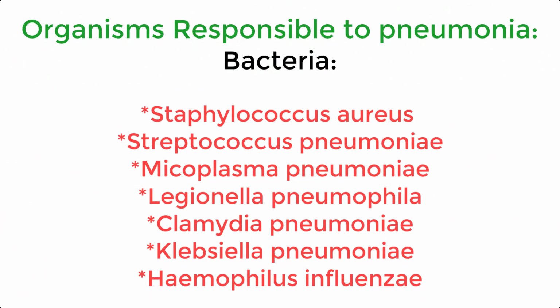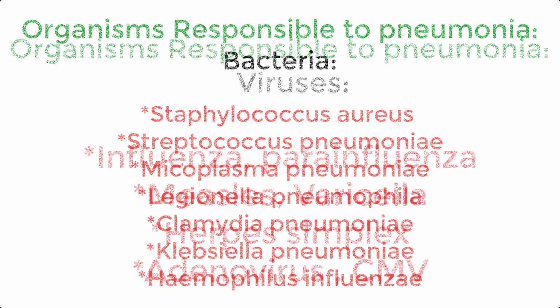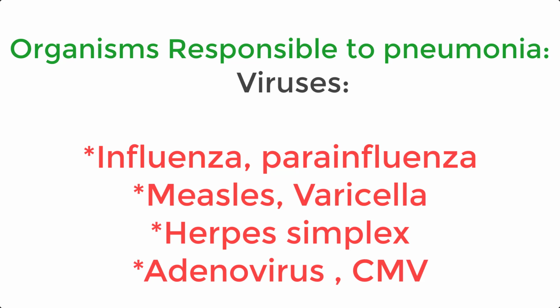Organisms responsible for pneumonia include bacteria and viruses. Bacteria: Staphylococcus aureus, Streptococcus pneumoniae, Mycoplasma pneumoniae, Legionella pneumophila, Chlamydia pneumoniae, Klebsiella pneumoniae, and another one is Haemophilus influenzae. Viruses include influenza, parainfluenza, measles, rubella, herpes simplex virus, adenovirus, and cytomegalovirus.